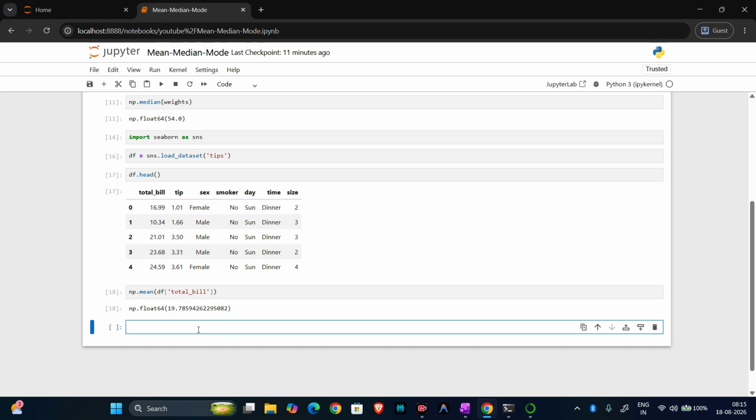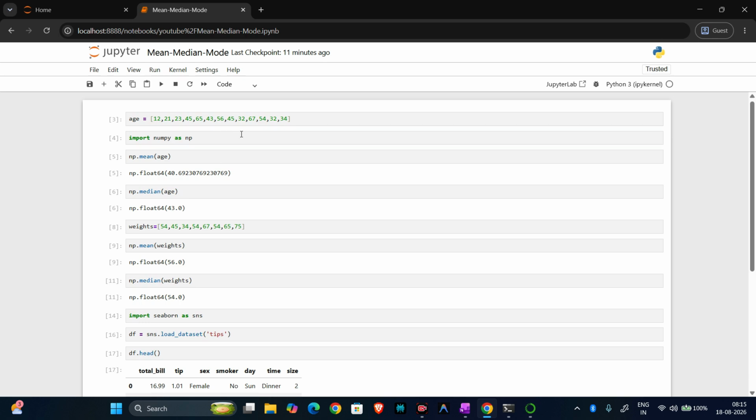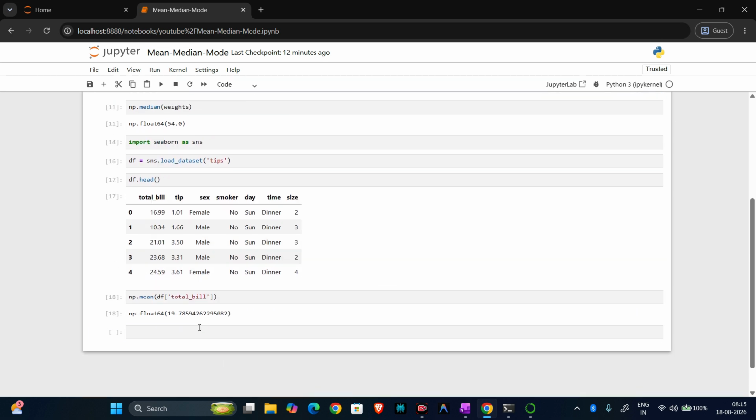Next we have mode. Before we go to the mode, we will see an example with an outlier. Here we saw the age, right? We are calculating mean and median. So I will take this example again and run this one, and I will add here 150.